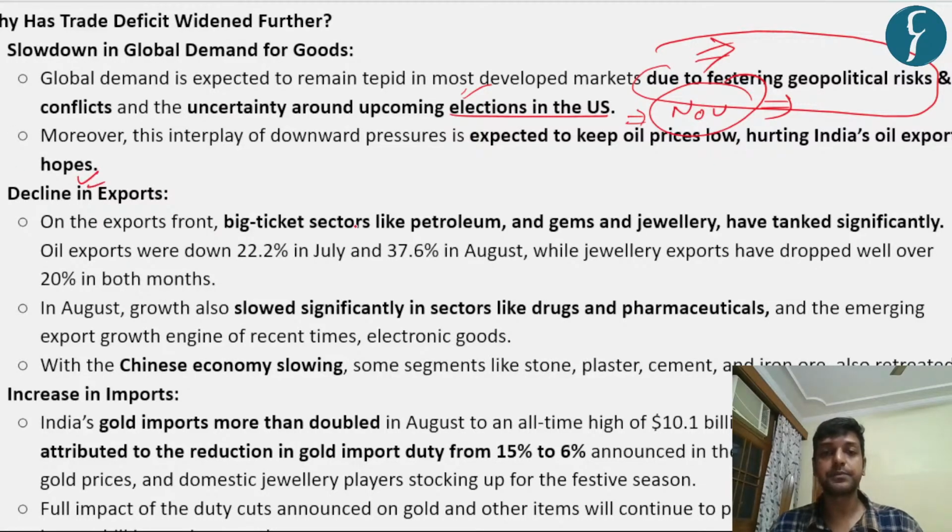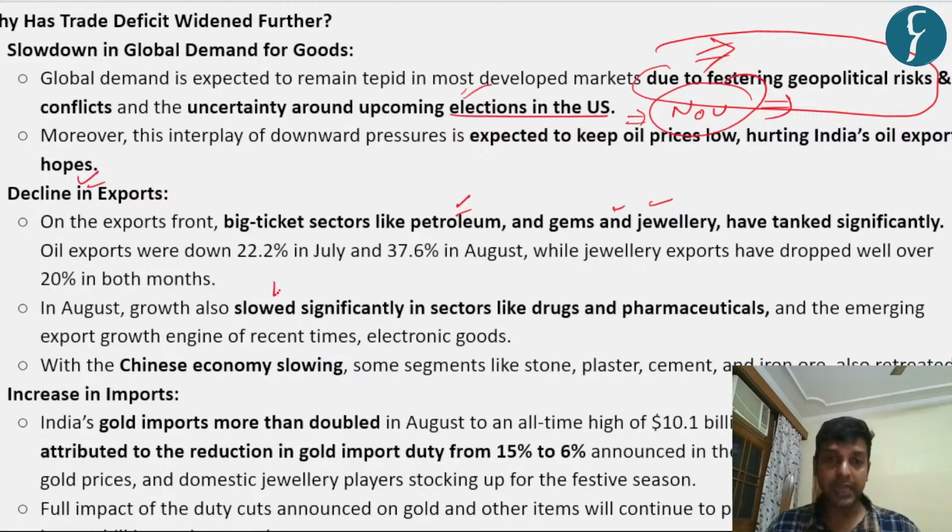Decline in exports, especially as we have discussed the petroleum, there is also a decline in the gems and jewelry sector. So this is a little factual for you, so bear with me. Apart from that, in the pharmaceutical industry, we have seen a surge, especially in the export of medicines during the COVID-19 pandemic. Almost 60% of the world's medicine manufacturing units are set up in our country. We have the potential to create 60% of the global medicine in our territory.